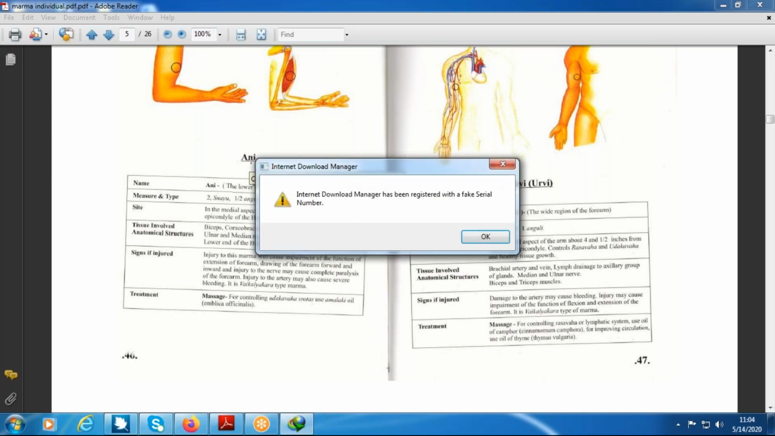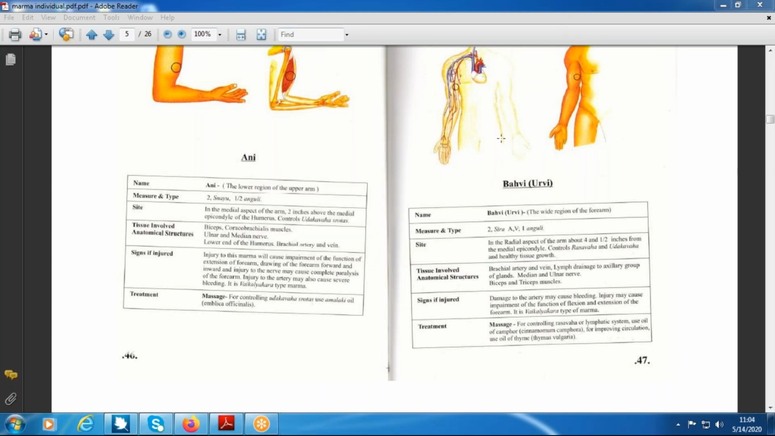Now you are getting the things. Now you are understanding the what? Marma Sharira. Is it clear? Any confusion so far? If you have confusion, then I will go a little slower. No, sir.